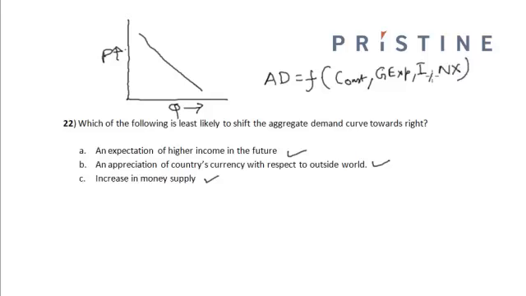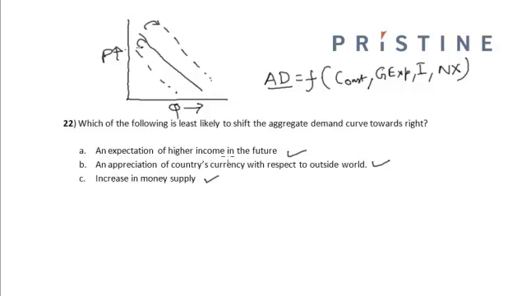So if any of these increases, the net aggregate demand will increase and it will shift to the right. However, if any of these decreases, then the aggregate demand will decrease and it will shift to the left. Now let us look at all the situations one by one.